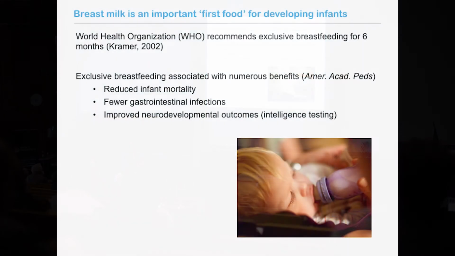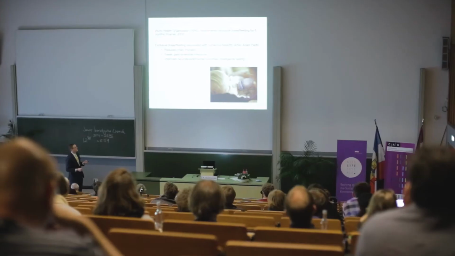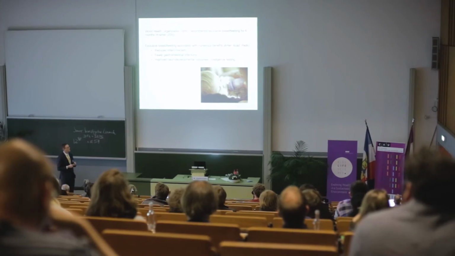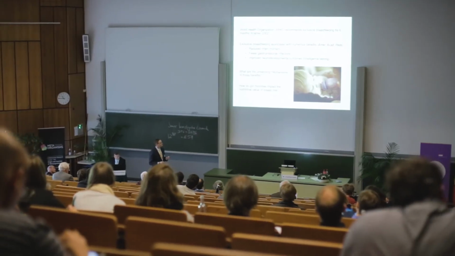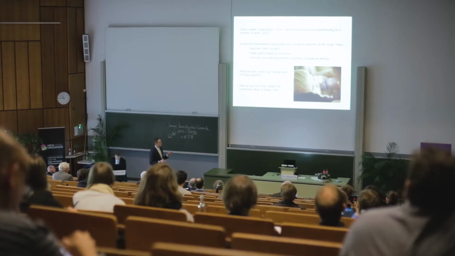So when we think about what important first foods there are for infants, the first to come to mind is probably breast milk. The World Health Organization considers breast milk the optimal nutrition source for growing infants and recommends exclusive breastfeeding for the first 6 months of life. Exclusive breastfeeding is associated with several known health benefits, including reduced infant mortality, fewer infections, and improved neurodevelopmental outcomes as determined by intelligence testing. But what are the underlying mechanisms of those benefits, and how specifically do gut microbes impact the nutritional value of breast milk?